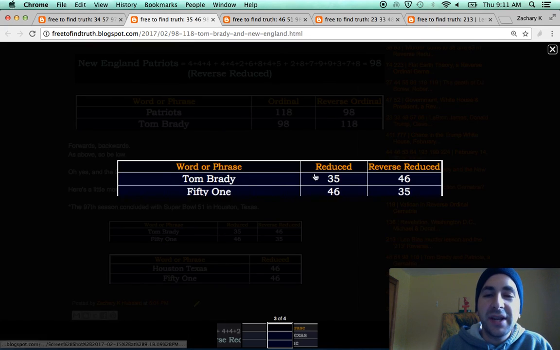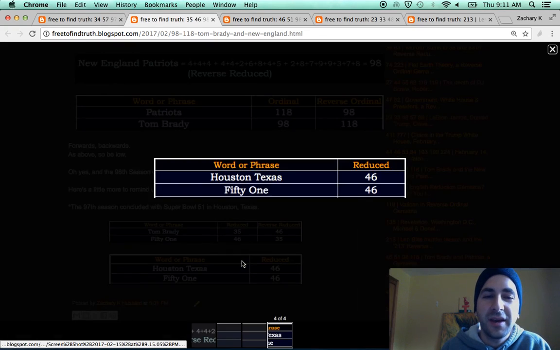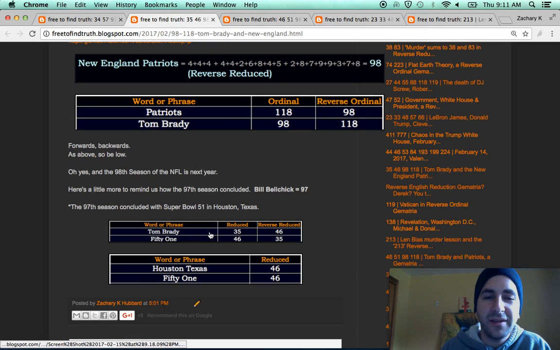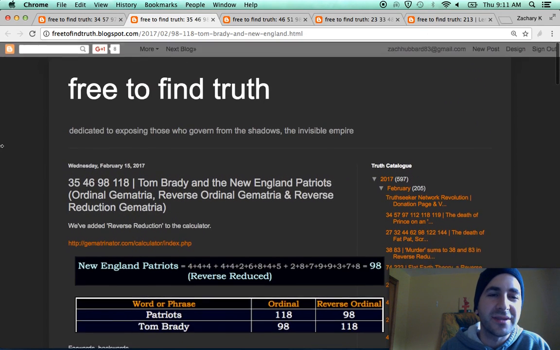Something else interesting, Tom Brady in reduced and reverse reduced is an opposite of 51. You see how they're a match? He just won Super Bowl 51. Houston, Texas, 51, connecting right in. See how it all comes together? It's amazing, this piece.